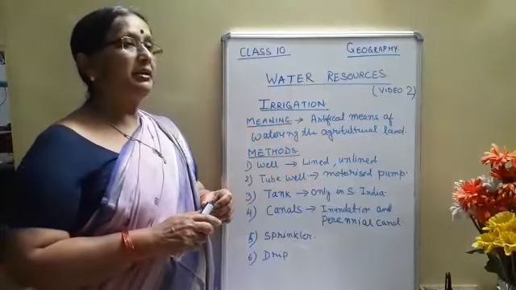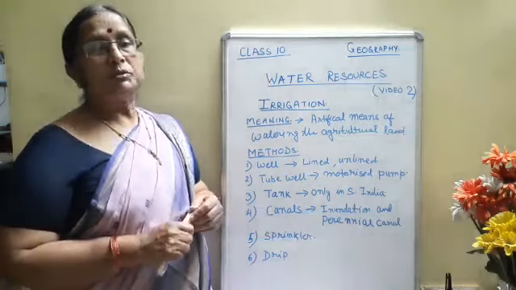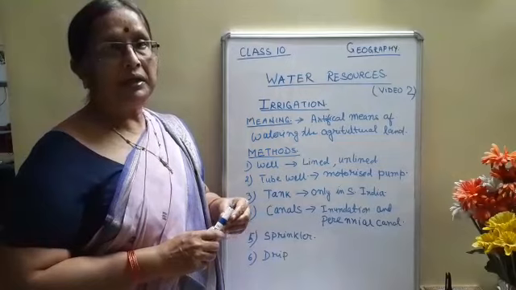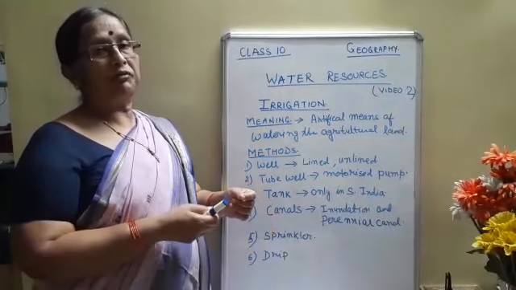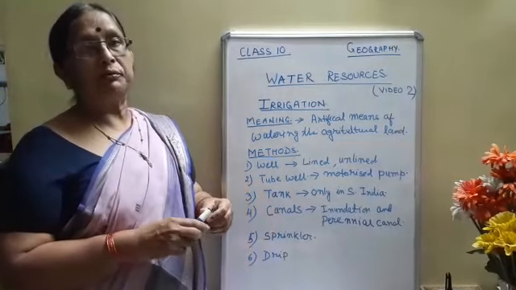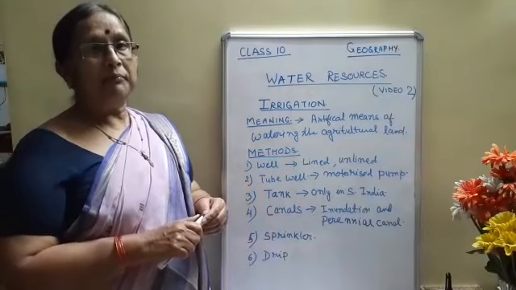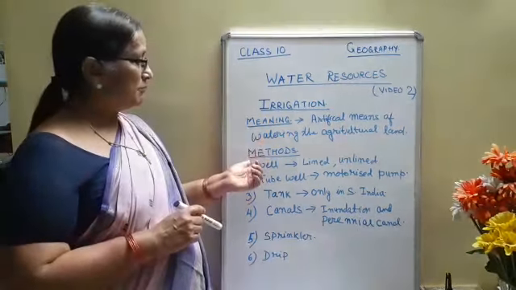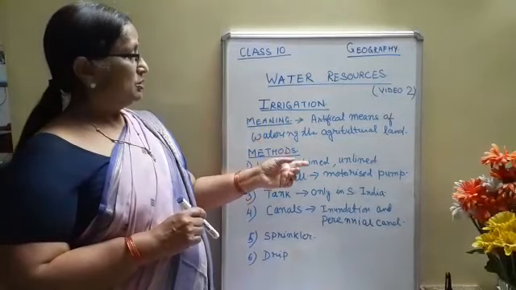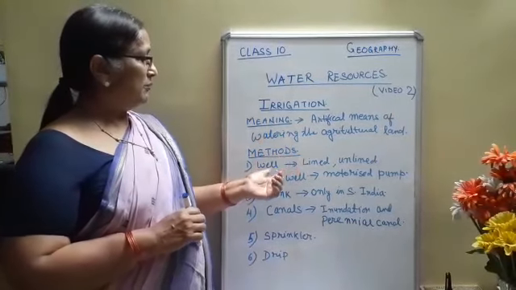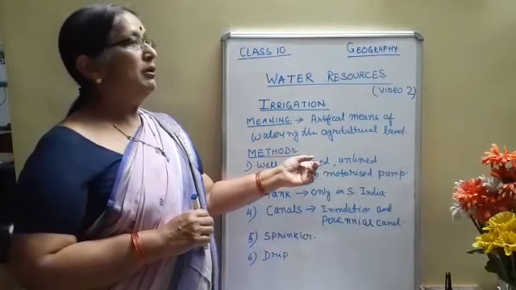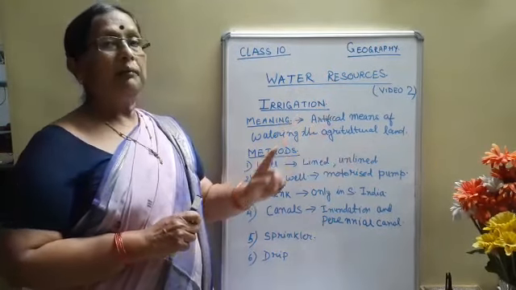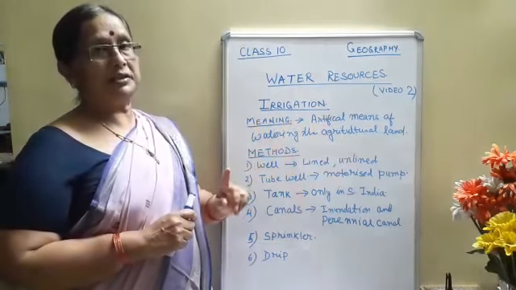Well irrigation is very tedious work because it has to be done manually. They extract water from the well and then give it out to the field. So it takes time, and the amount of water extracted is also less. So it is a primitive method of irrigation. So we have done that: well is a primitive method, with lined well, unlined well, perennial well and seasonal well.